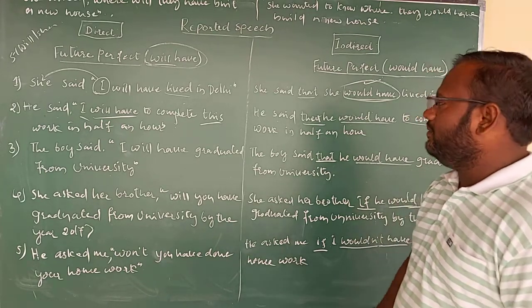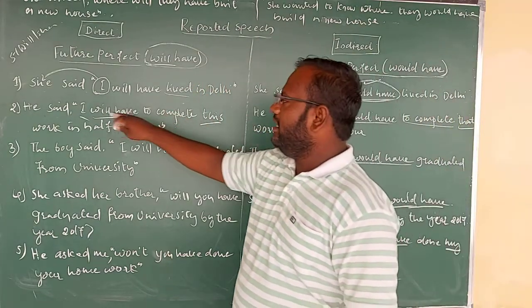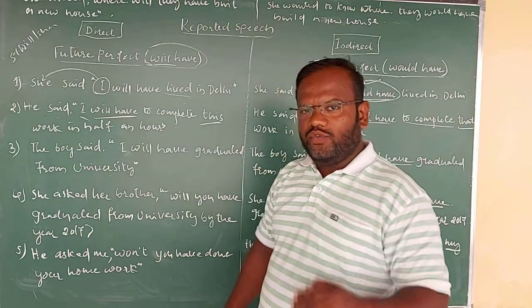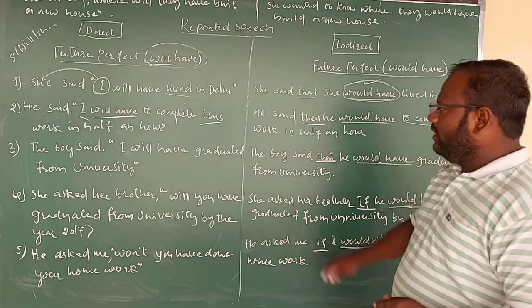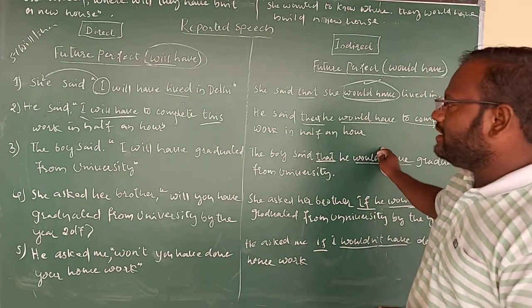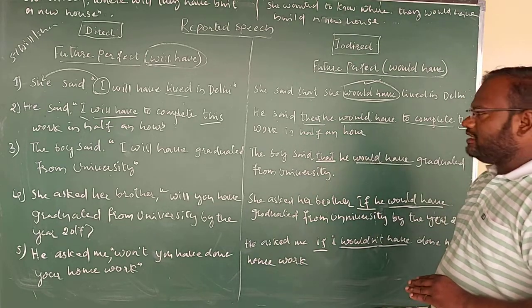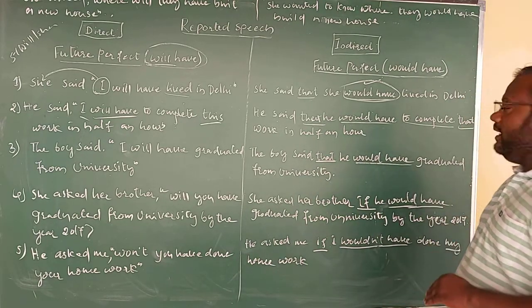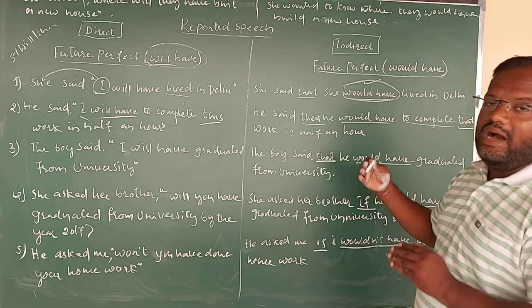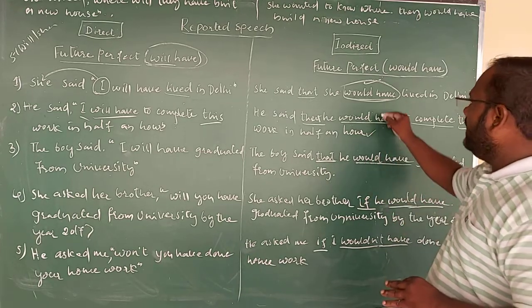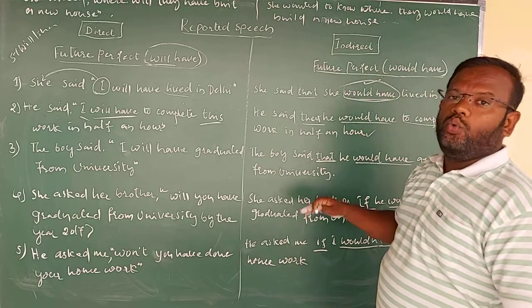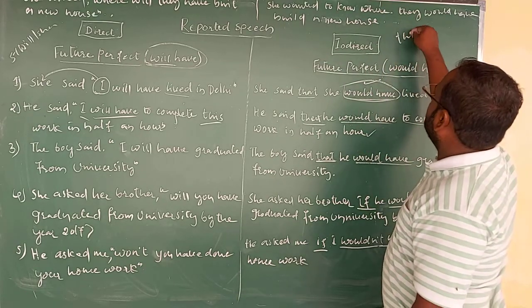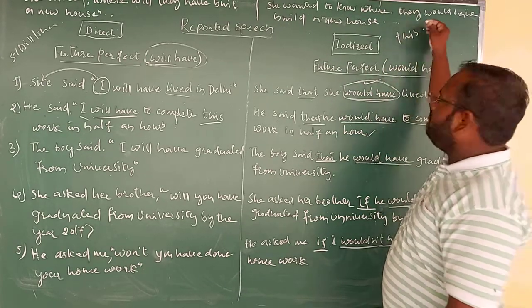Let's concentrate one more time. He said, I will have to complete this work in half an hour. The indirect speech of that sentence will become, he said that he would have to complete that work in half an hour. Hope you are understanding. As I told you in the previous classes when we went through the rules, instead of this in the direct speech it will become that.